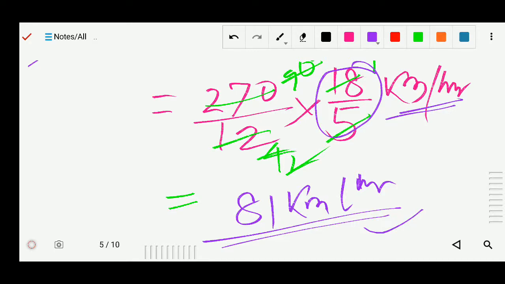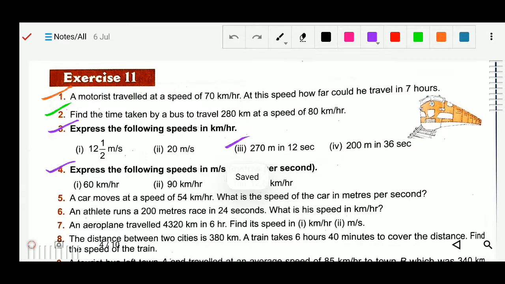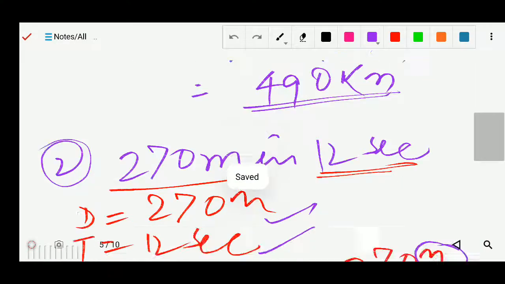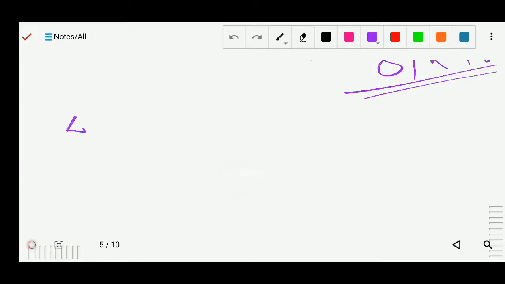Okay, now question number 4, express the following speed in meter per second. Okay, now here I will solve question number 3, 12.6 kilometer per hour. So now this question number 4 we will do.